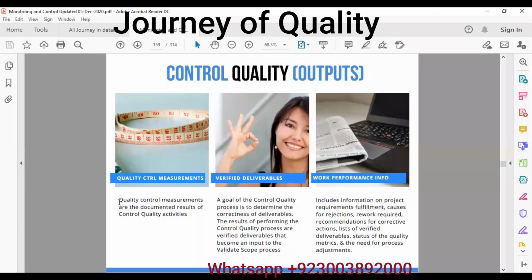Outputs are quality control measurements. These are the documents resulting from control quality. Verified deliverable: quality has checked the deliverable and has said yes. Work performance information.